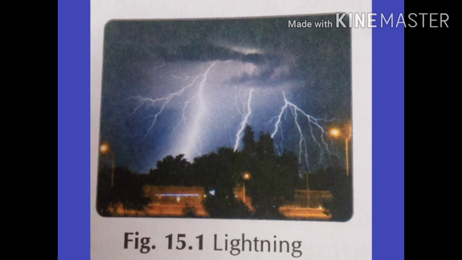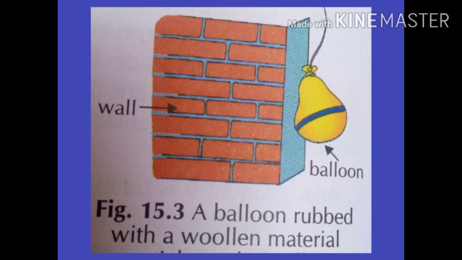Now, why does this lightning occur? Lightning occurs because of the massive electric charge flowing from one part of the cloud to another, or from a cloud to the ground. To understand how this happens, first of all, we have to learn about electric charges. First of all, we will read about charging by rubbing.